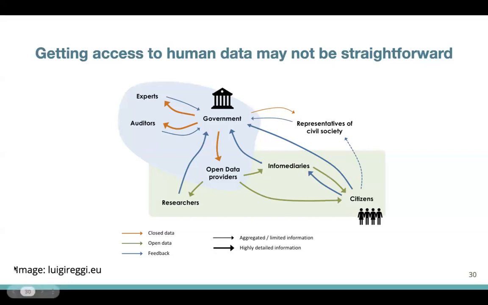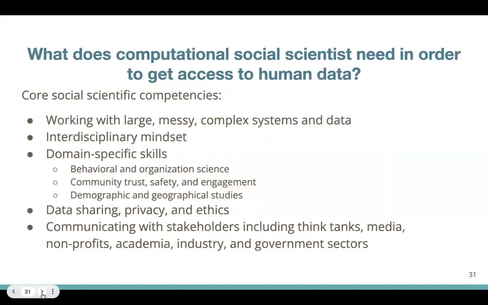However, it is worth noting that this complex web does exist, and therefore getting access to human data, as we have talked about in previous sessions, does tap into one's core competencies as a computational social scientist, specifically being able to engage and communicate with a wide range of stakeholders like think tanks, media, nonprofits, academia, industry, and government sectors, because these are sectors that often have access to different types of human data.